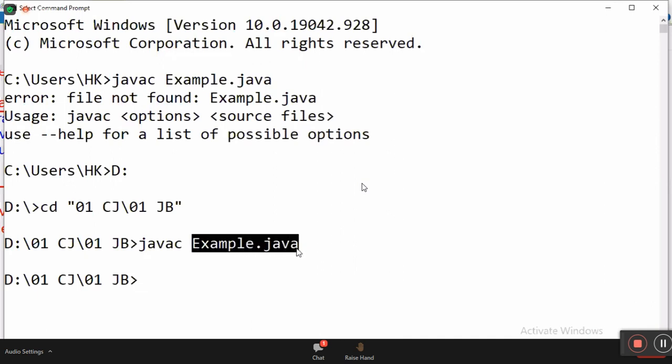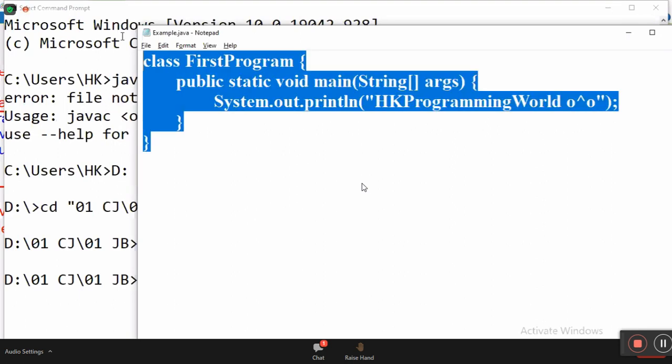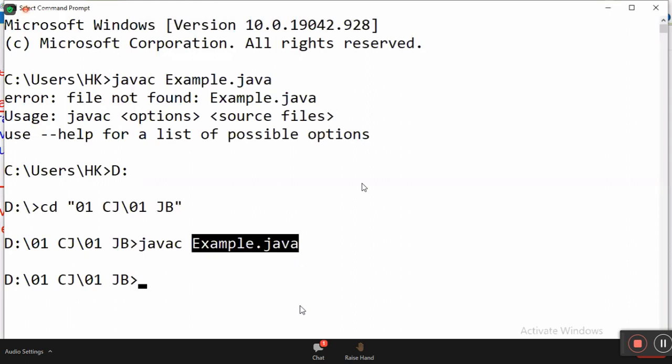Now, the example.java file contains the source code. This source code is converted into bytecode by the compiler software. That bytecode is stored in a new file called a .class file. Then what is the name of the .class file? The name of the .class file is the class name, not the file name. What is the name of the class?